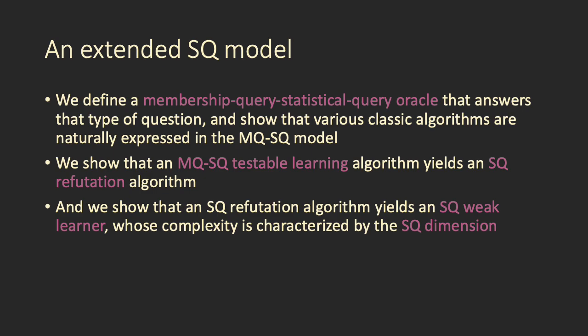So we show that all of these algorithms that we discussed, the classic algorithms for learning juntas and decision trees, etc., with membership queries, can all be implemented with an MQSQ oracle. And in order to give lower bounds for testable learning, we show that any testable learning algorithm in the MQSQ model yields a refutation algorithm in the SQ model. And we also show the reduction from learning to refutation, so we show that an SQ-based refutation algorithm yields an SQ-based weak learner, and that gives lower bounds that come from the SQ dimension.